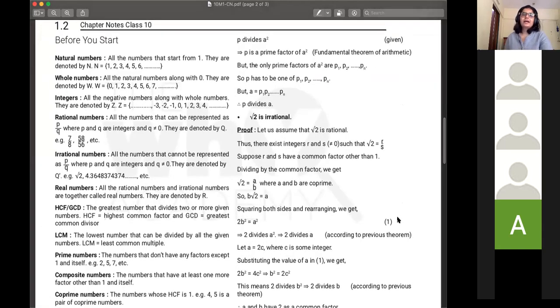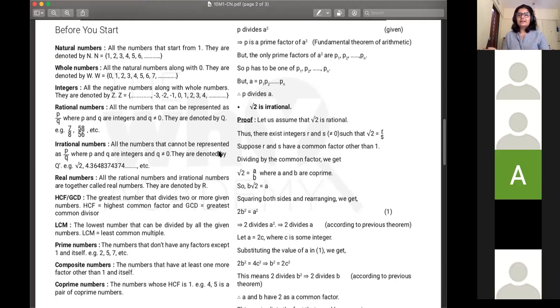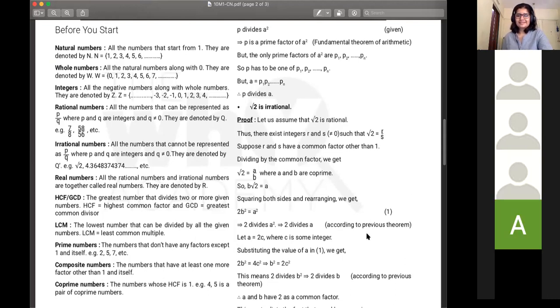Okay. All right. So before we get started with the chapter, we'll do a quick revision of what you already know about numbers. First of all, real numbers. What do you mean by real numbers? Ma'am, all the natural numbers, whole numbers and integers together are the real numbers.